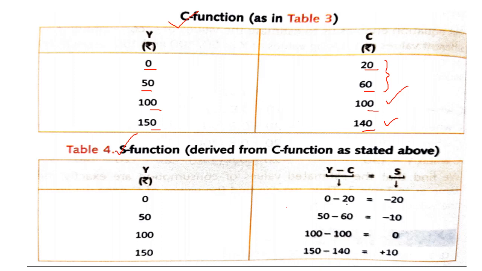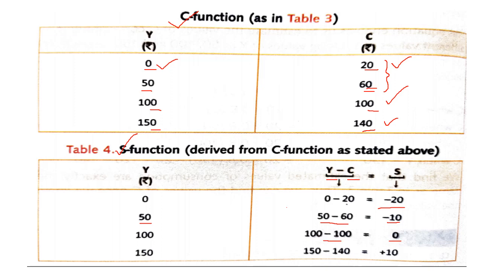So, we know that saving is equal to income minus consumption. When income is 0, consumption is 20, your saving will be 0 minus 20, that is minus 20. When income is 50, consumption is 60, so the saving will be 50 minus 60, that is minus 10. When consumption and income both are 100, 100 minus 100, saving is 0.